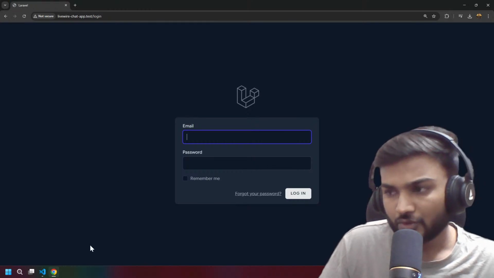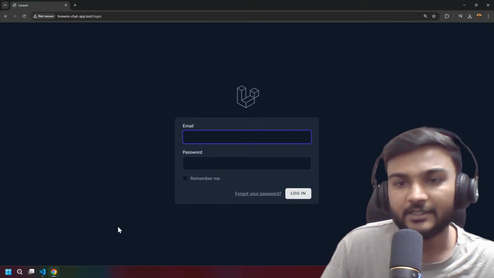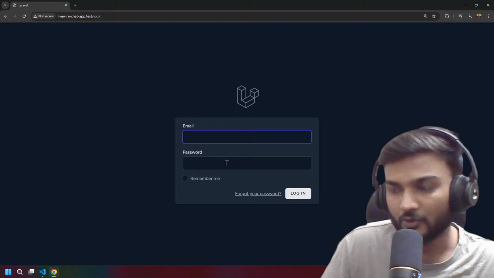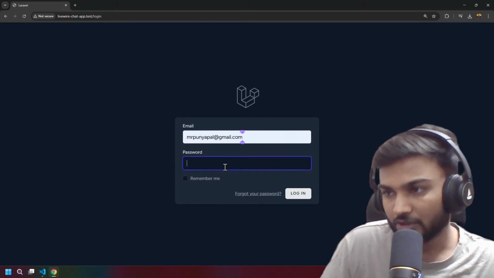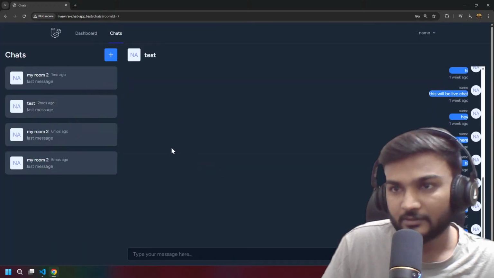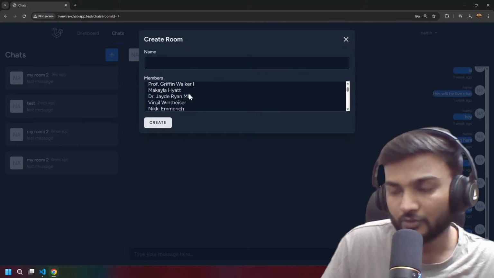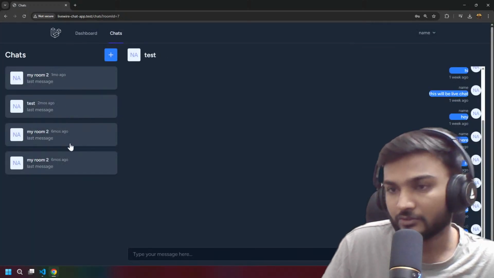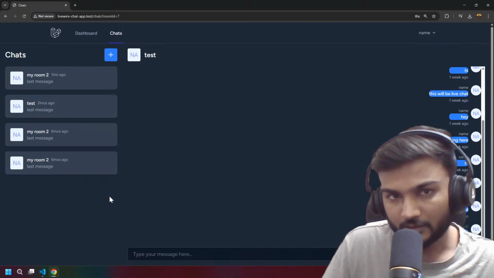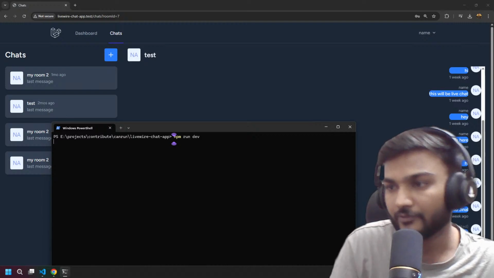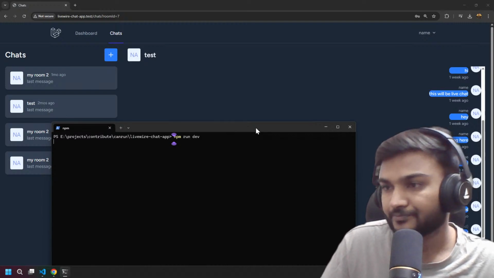This app was built with Laravel Breeze, so this is what the Laravel Breeze login page looks like. If you go to the login, you can see something like this. You can create a chat room with some already existing users. Of course, we need to start the npm server, the Vite server, so let's do npm run dev, and all set.